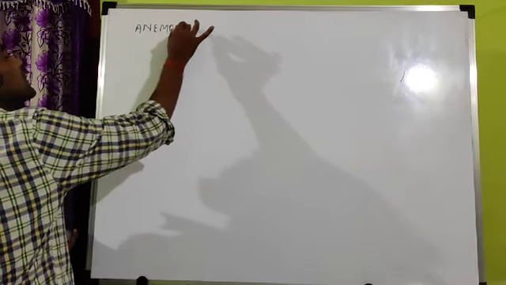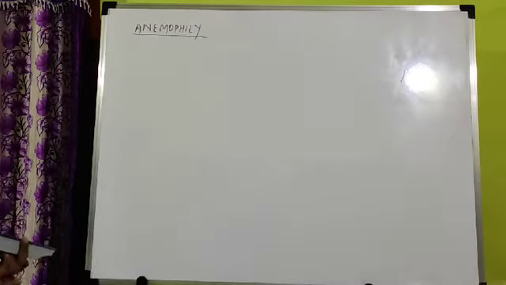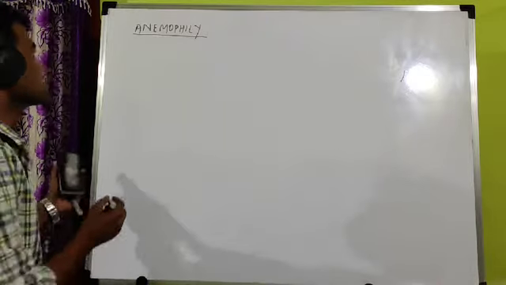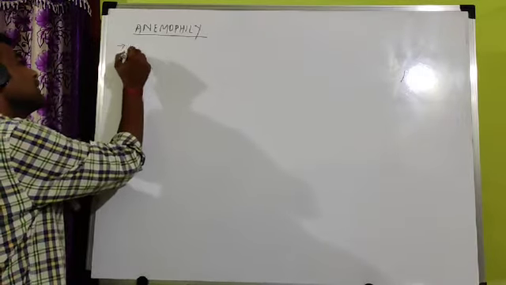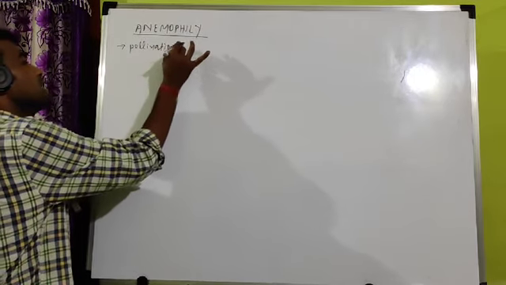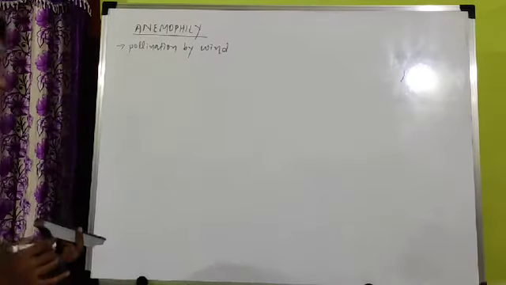Anemophily. A direct 1 mark question comes, or sometimes a direct short note 2 mark question will come. So you have to remember. First, what is anemophily? Definition is not required. Pollination by wind is known as anemophily. Wind pollination is called anemophily.